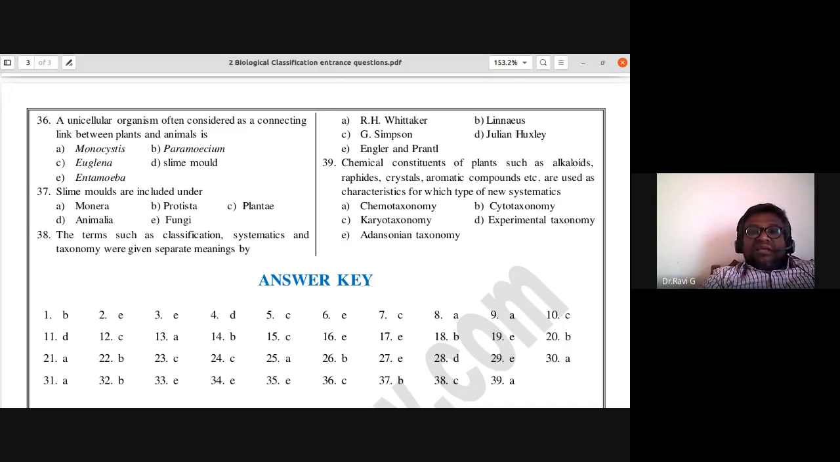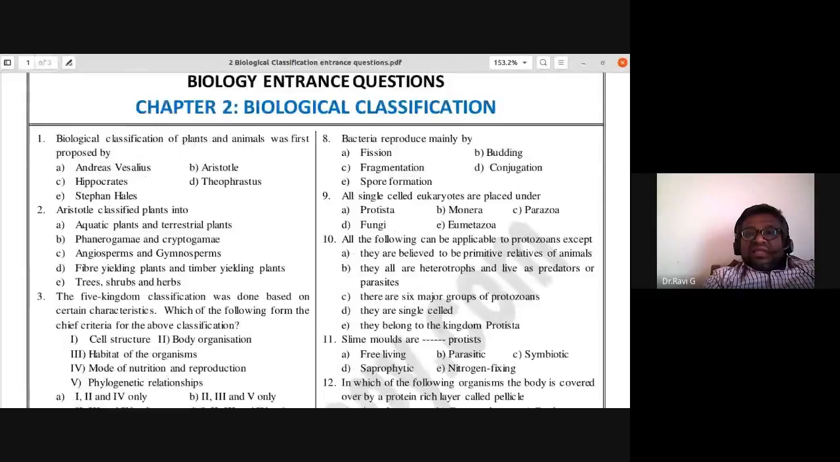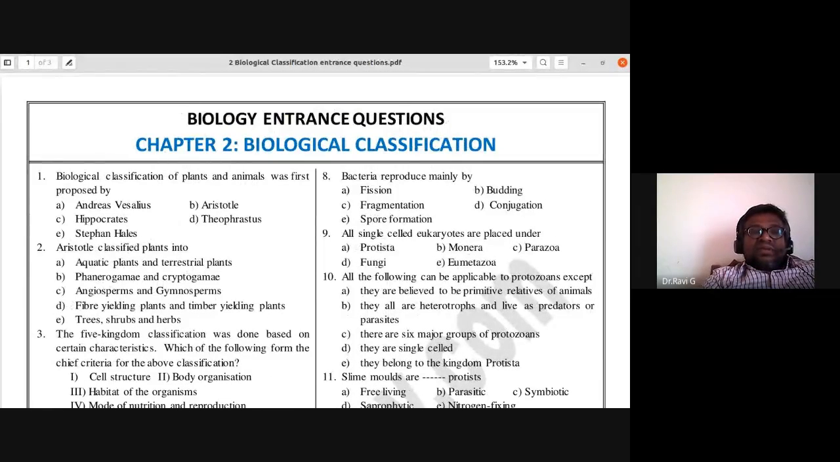So that completes our brief discussion of this biological classification topic. The MCQs for this are completed. Any doubts or clarifications, dear students?